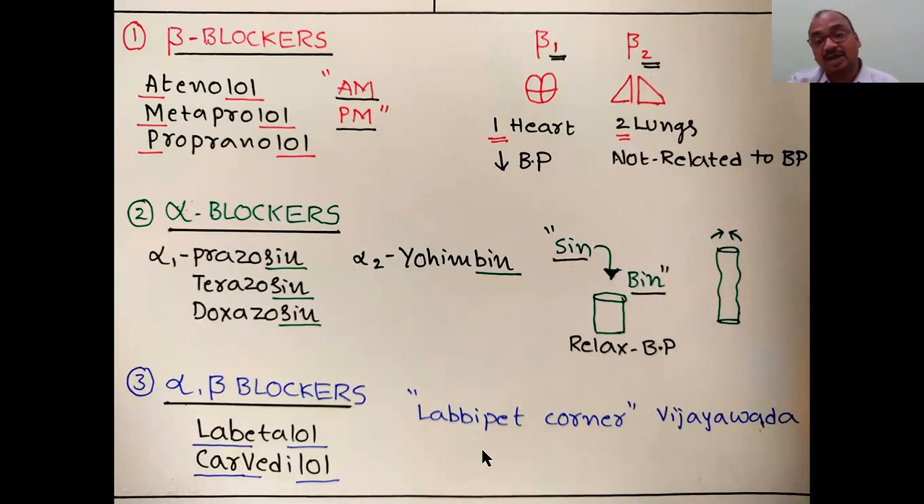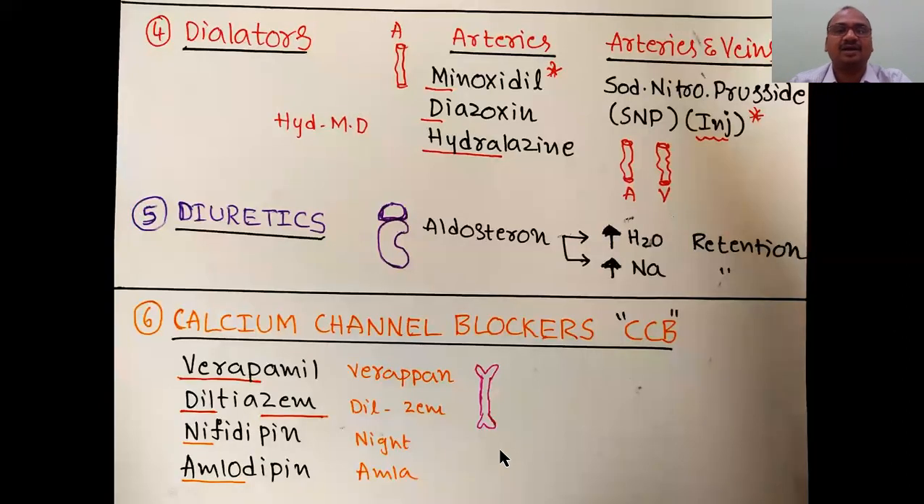And alpha and beta blockers: Labbipet corner, Vijayawada is very famous. So labetalol, carvedilol. Because in Labbipet corner hypertension patients are fewer. Why? Because they are taking carvedilol and labetalol, like that. Then vasodilators like minoxidil, hydralazine. All these classifications I have explained in my channel playlist, Pharmacology BP. I have already explained them along with the tricks also.